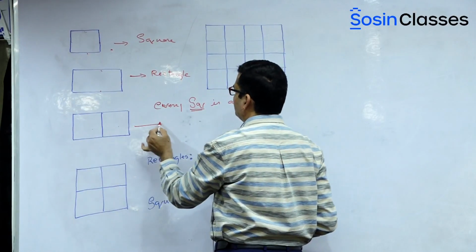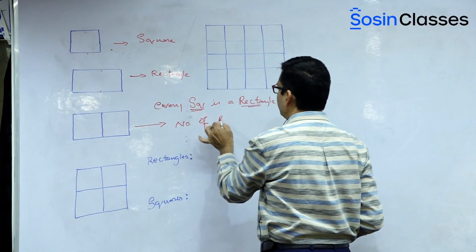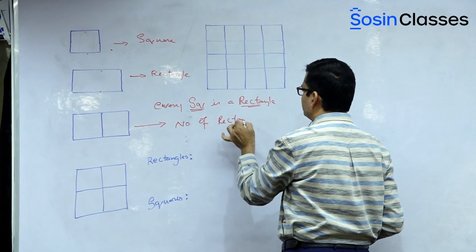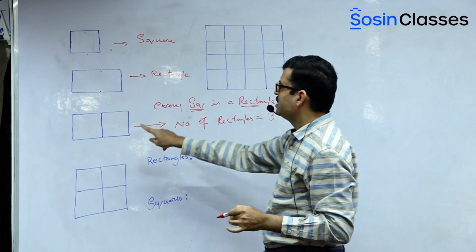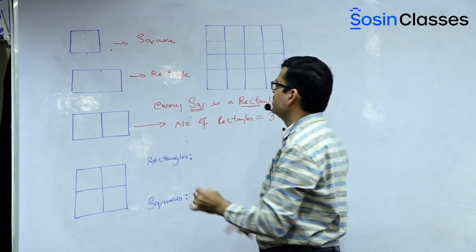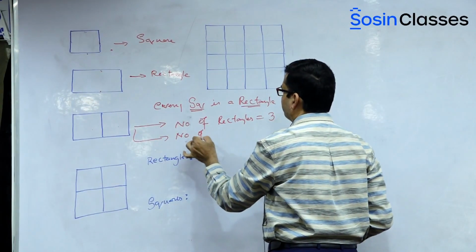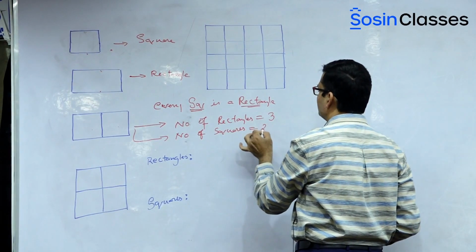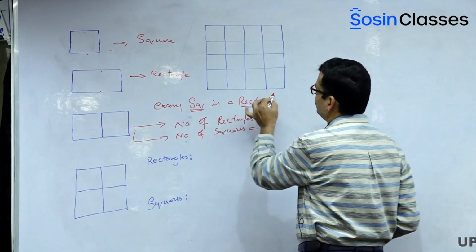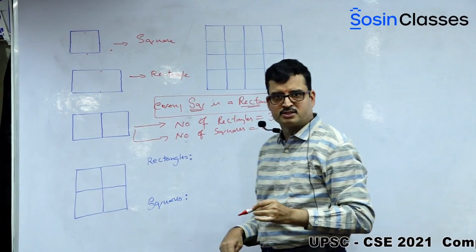So the number of rectangles is equal to 3, whereas if I talk about squares in this, the number of squares is equal to 2. So this is the most important point that you're supposed to know. Every square is a rectangle, but every rectangle is not a square.